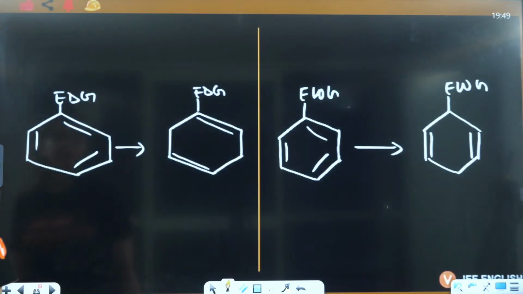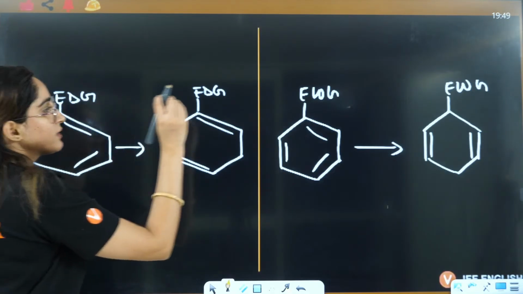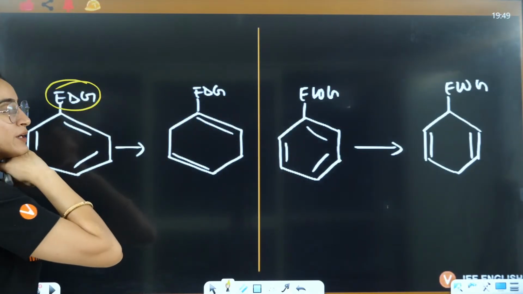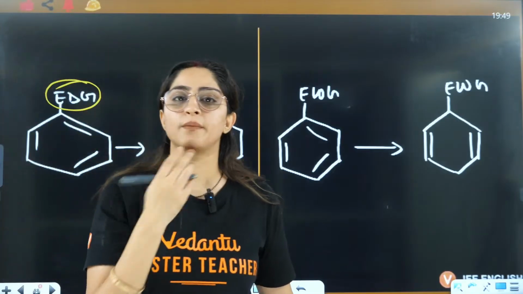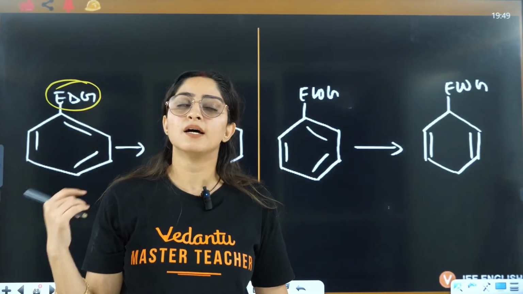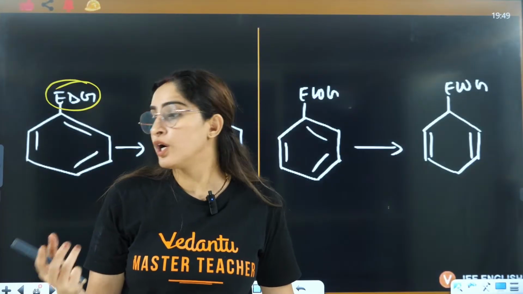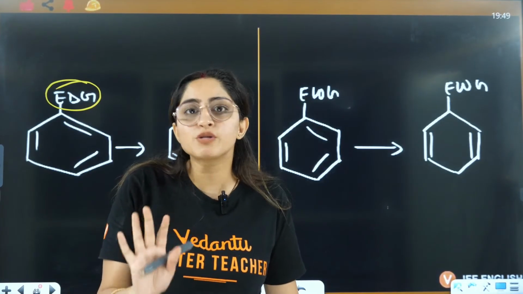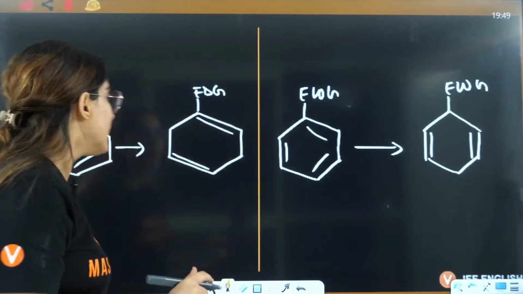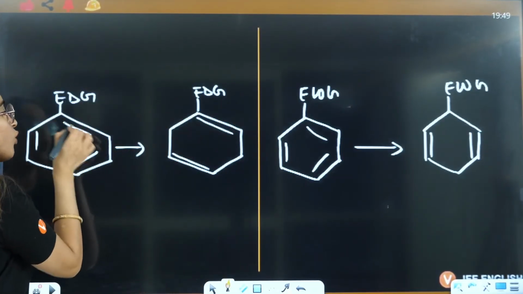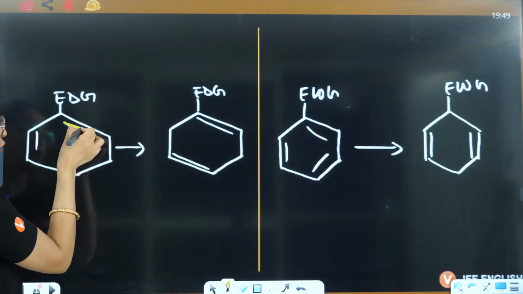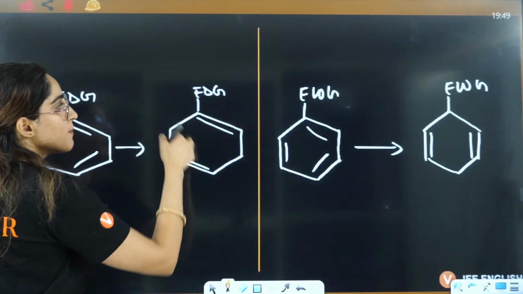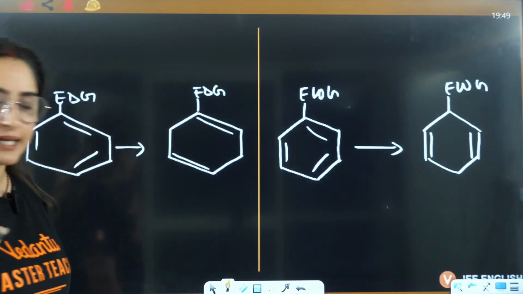Here this has electron donating, this is electron withdrawing. So if you have electron donating, tell me guys, if someone donates you something, someone is helping you, you would want to stay close to them or away from them? You would want to stay close to them. So similarly, here the double bond will stay close next to this, and opposite to that you should have a double bond. That means this compound will be formed, right?